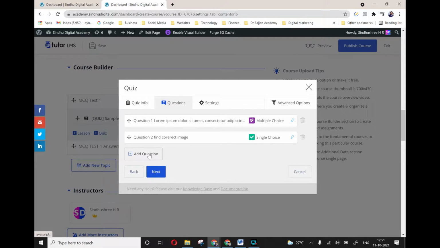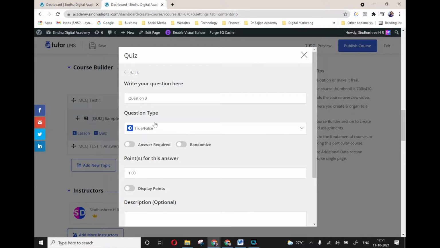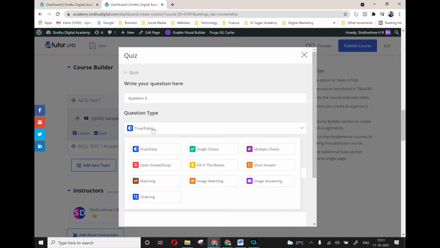I'll just create one more so that you get an idea. Question number 3. There are multiple types of questions which you can create. You can create true or false, single choice, or multiple choice. You can ask them to write a short answer or fill in the blanks, open-ended or essay. You can do matching, right? And also you can do image matching and image answering, and ordering, ascending or descending ordering. So these are the multiple functionalities which you can use, right?